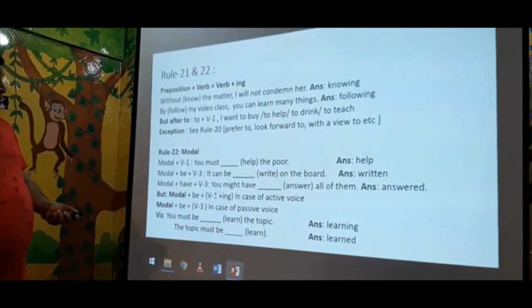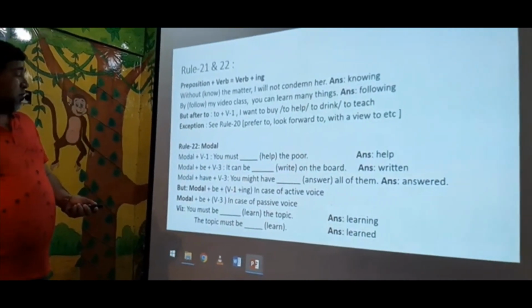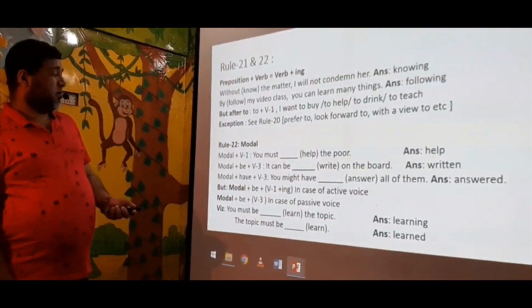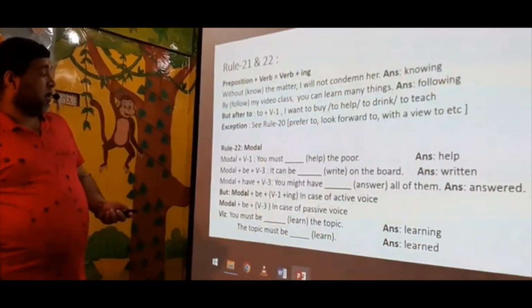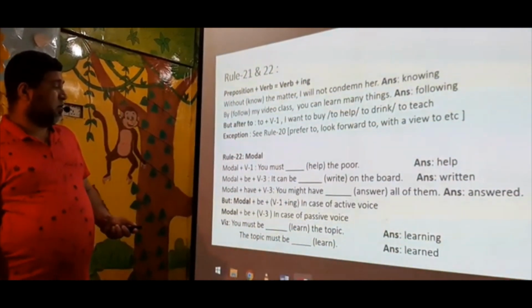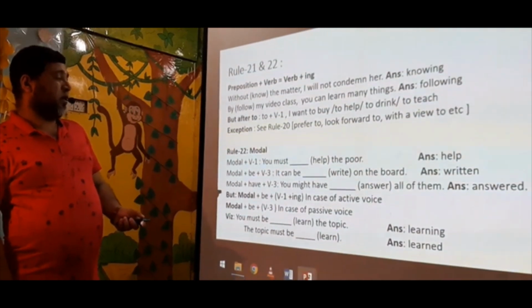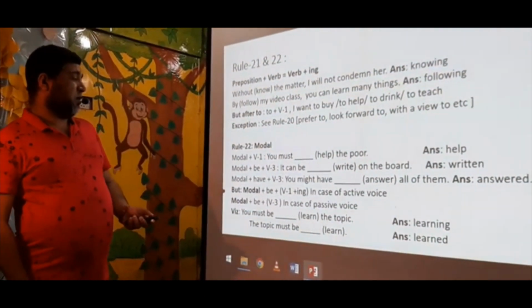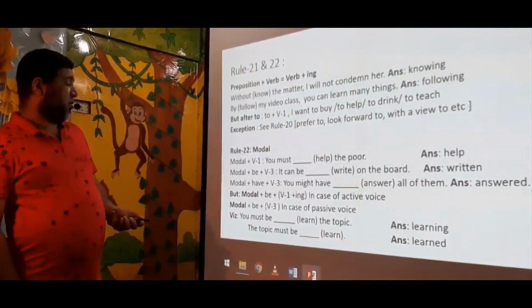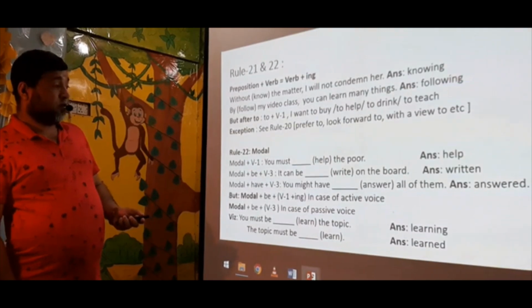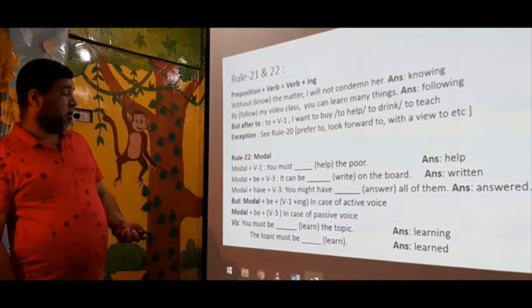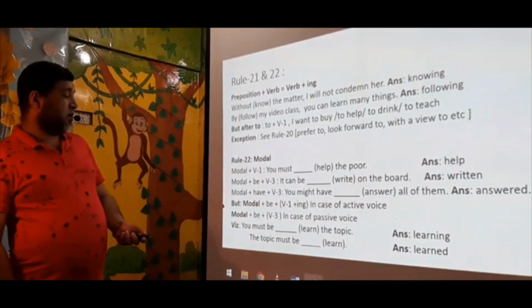But modal plus V, sometimes after modal plus V it can be ing. You may tell me, sir, you said after modal plus V there will be V3. Yes, it is V3, but it can also be ing. When it is active voice, the subject performs the verb. And modal plus V, V3, as already shown before, is for passive voice. You must be dash learn the topic.